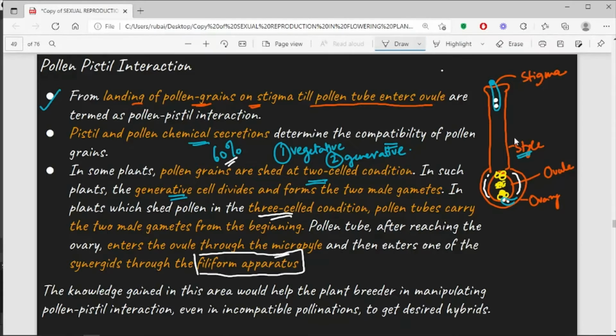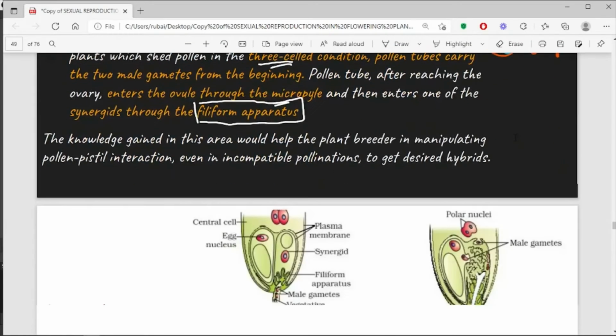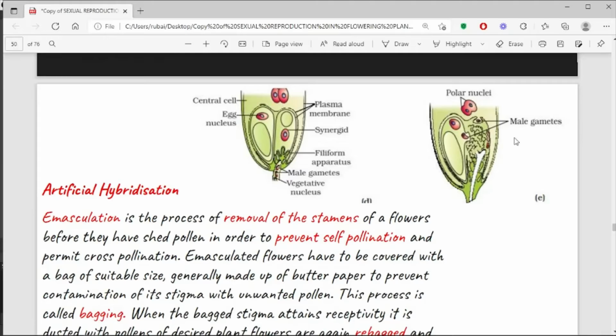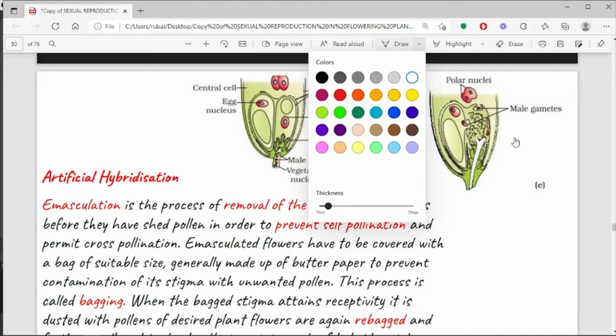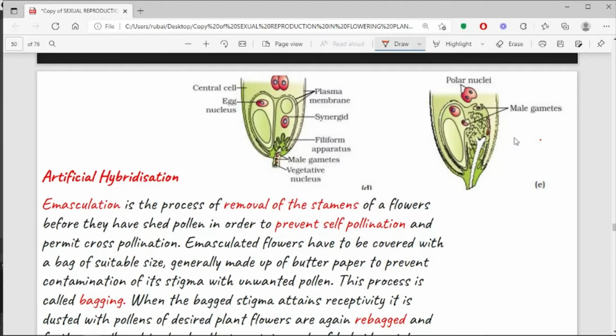Now, in this diagram, which is taken from our NCERT, you can understand that here are the male gametes, and the first male gamete will enter with the help of the filiform apparatus and will be released within the embryo sac.